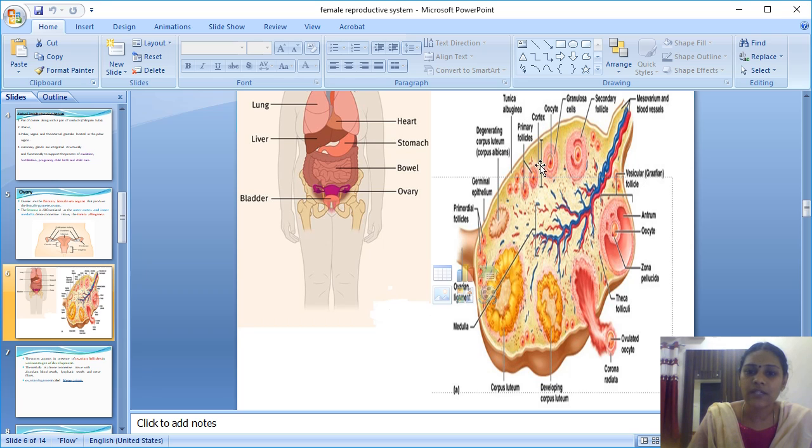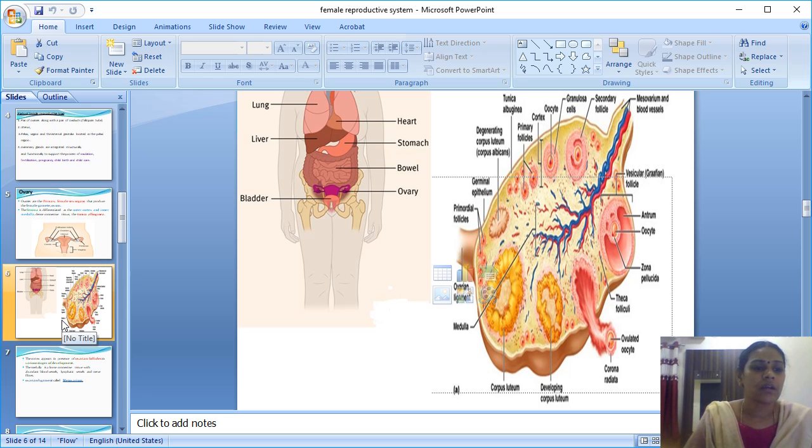Next is the cortex, with a thick, dense connective tissue, in which the different stages of follicles will be there: primary follicle, secondary follicle, primordial follicle. So cyclic changes will be there in the follicles. This is happening for the ovulation. You could have studied this in the lower classes. Once the ovulation happens, it is ready for conception.